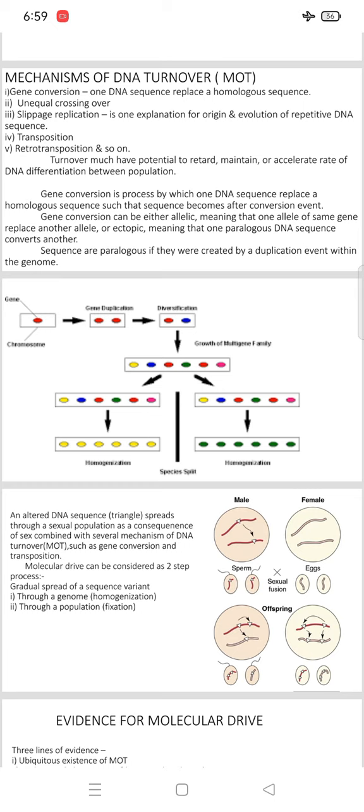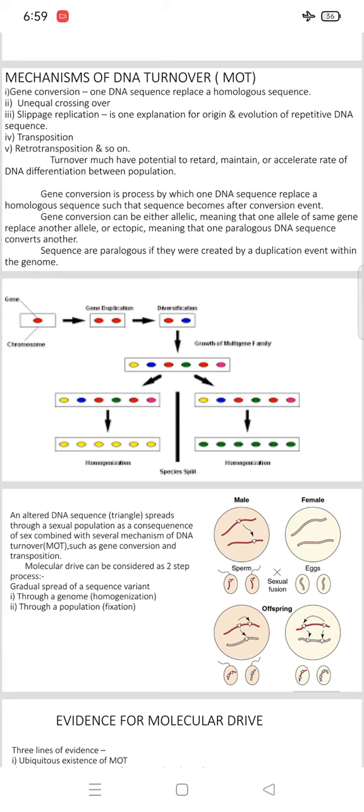The fifth one is retrotransposition. And here, turnover has the potential to retard, maintain or accelerate the rate of DNA differentiation between populations. Turnover has much potential to retard or maintain or accelerate the rate of DNA differentiation between the populations.